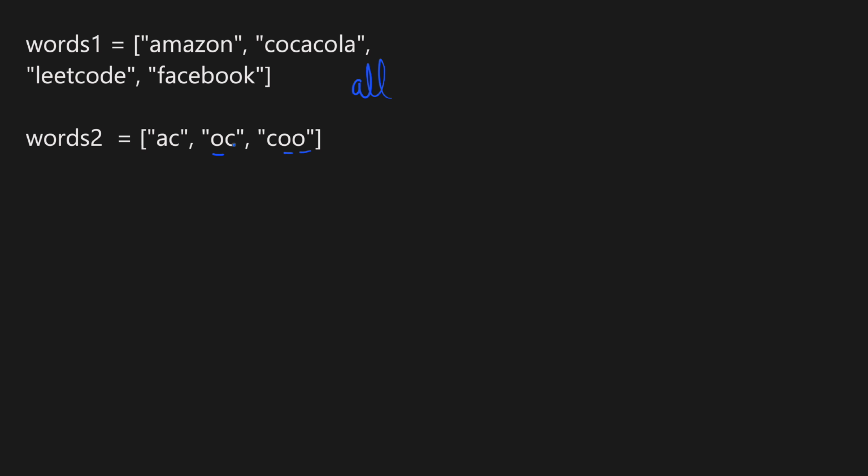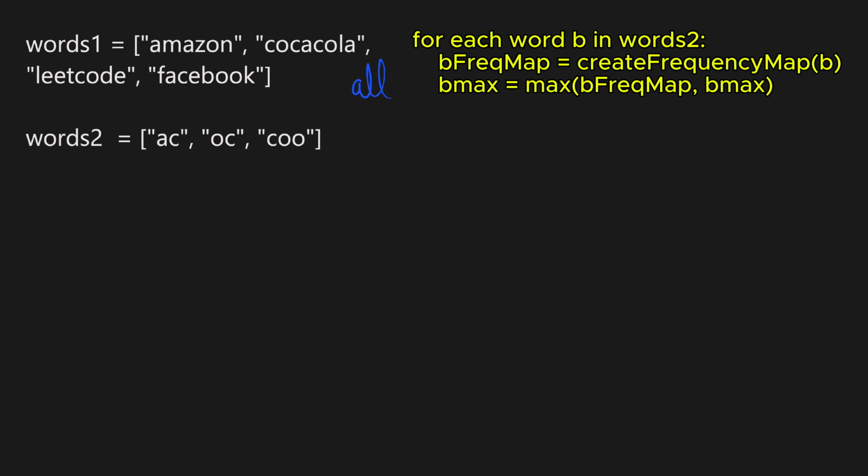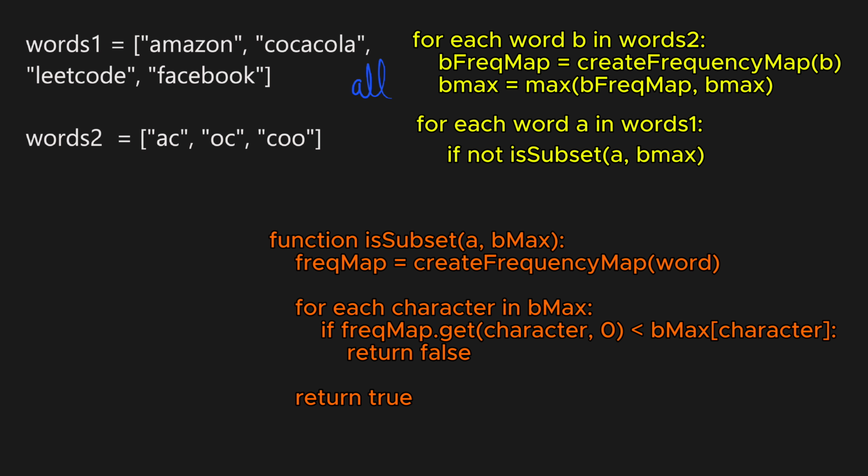So we always take the maximum frequency in the combined frequency map in case we have a common character between words in words 2. This ensures that a word A in words 1 can meet the highest individual requirement for each character across all words in words 2. So now our task is simple. First we build the max frequency map over the words in words 2, and then for each word A in words 1, we just need to check if it satisfies this merged frequency map created from words 2. And if it does, we will add it to the list of universal strings.